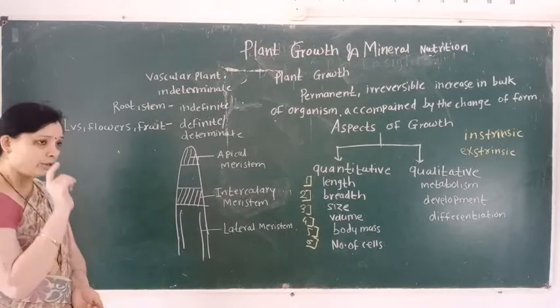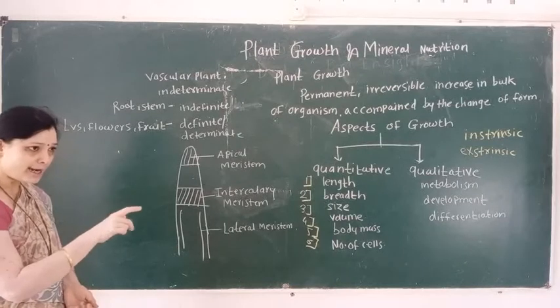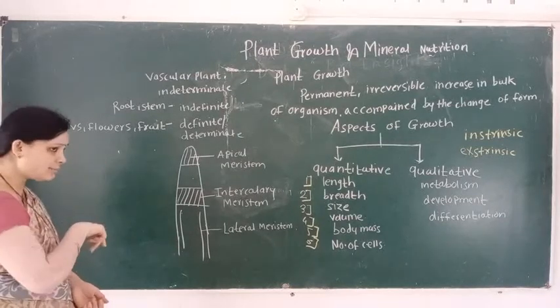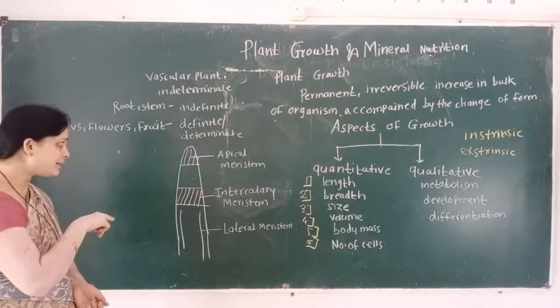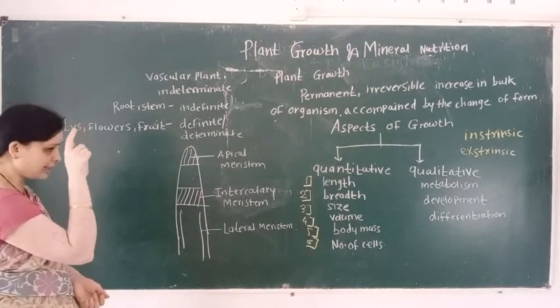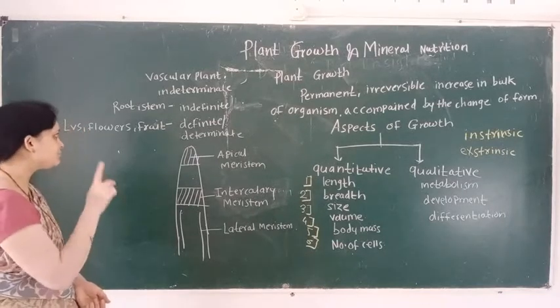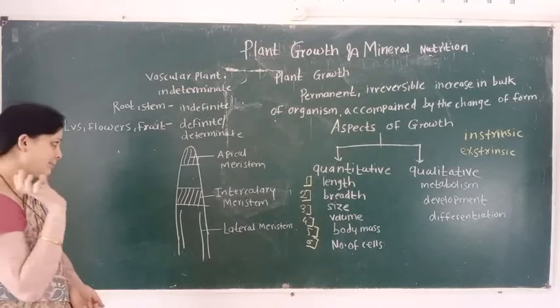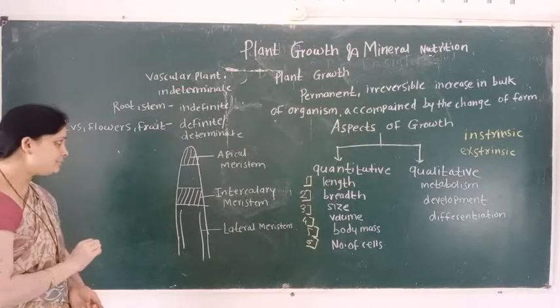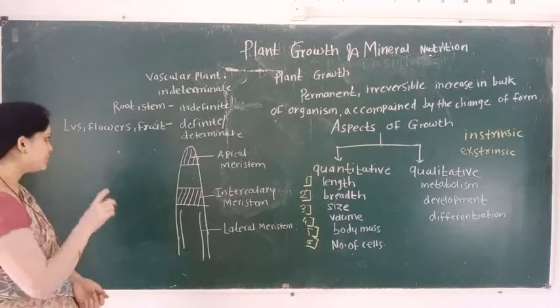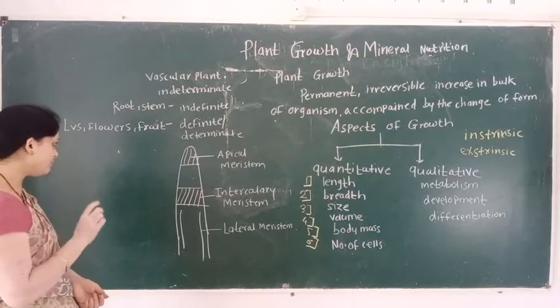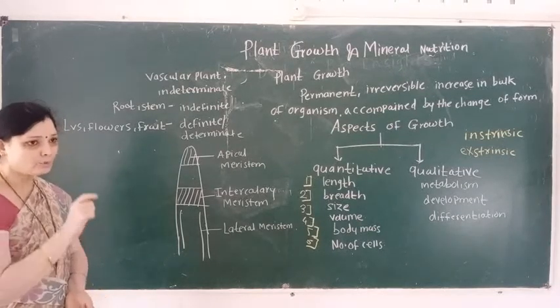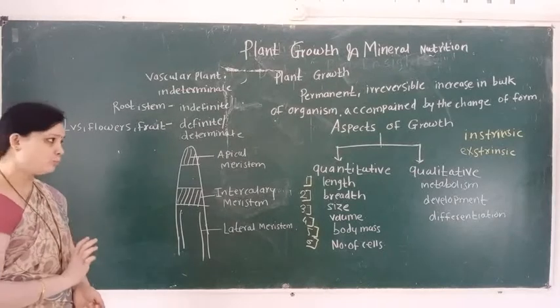Then limited and unlimited growth: unlimited, that is indeterminate growth, takes place in root and stem, and determinate, that is definite, growth takes place in leaves, flowers and fruits.